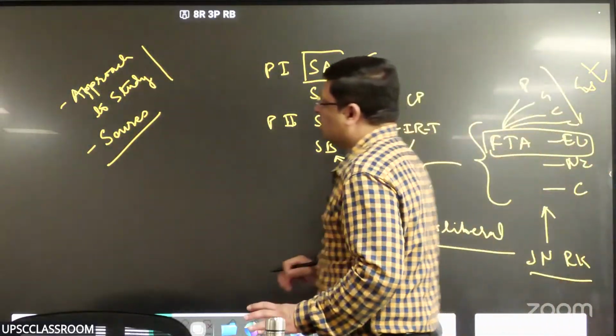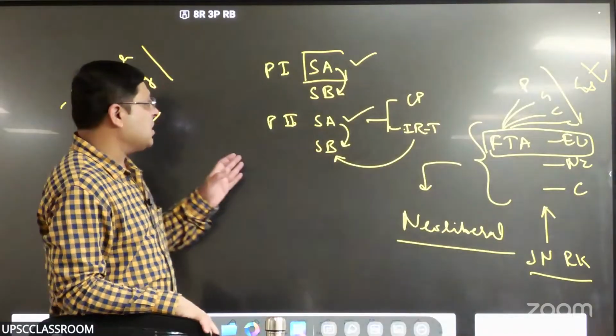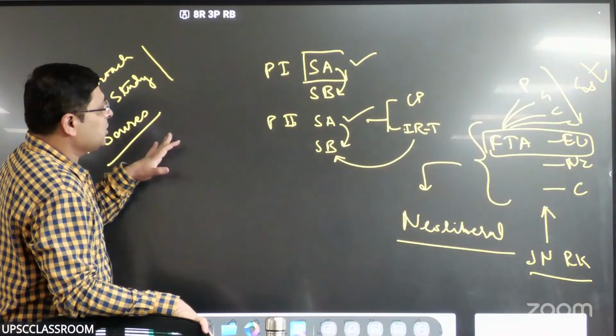So we talked about different aspects of paper 2. We talked about the syllabus. We talked about the approach. We talked about sources, right?